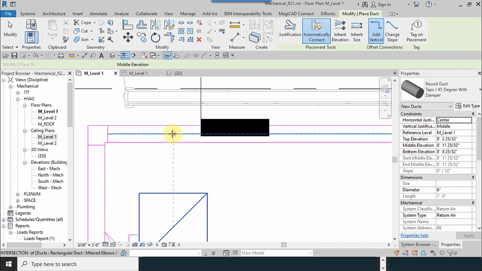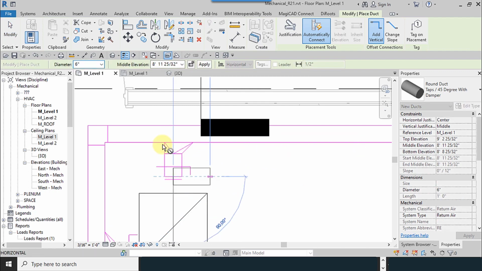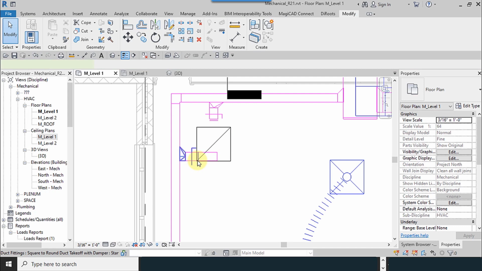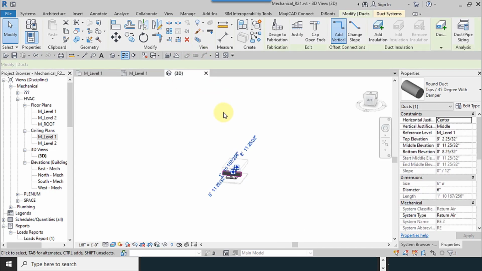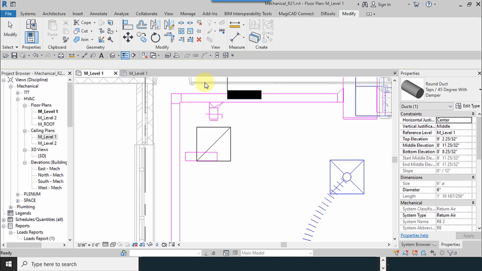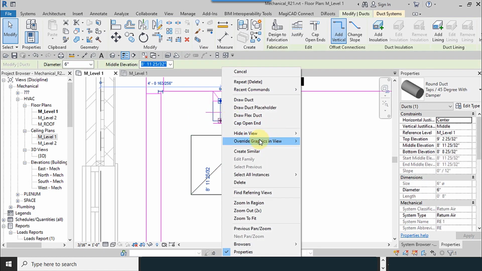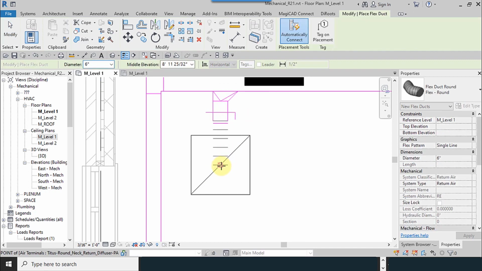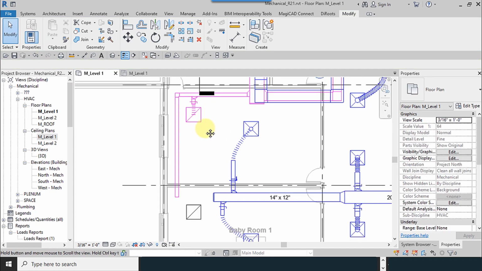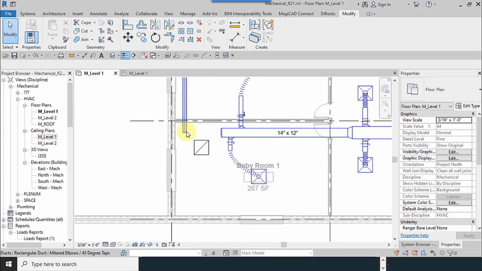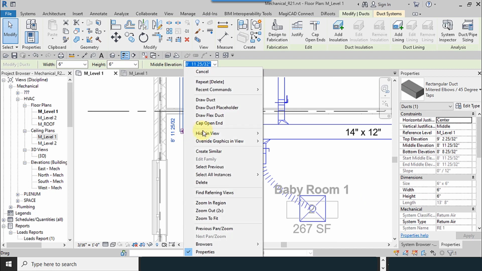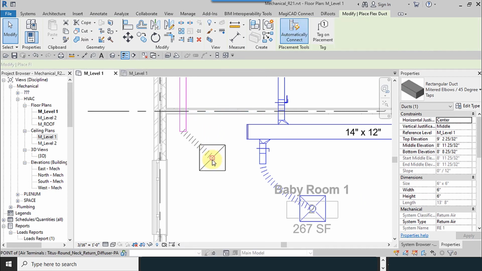So I select the duct for another method. Then I remove this one and delete it. From here, right click, draw flex duct, and then I connect it to the center of the square. And for this one, we're doing the same thing.